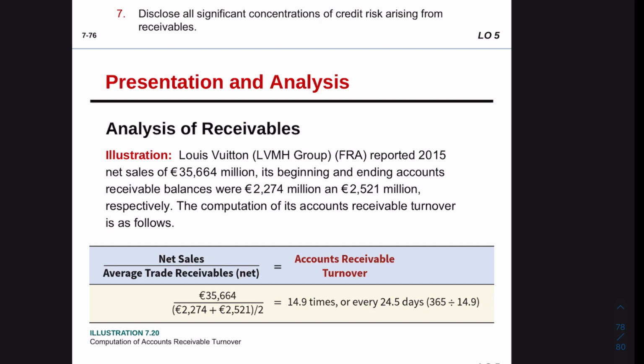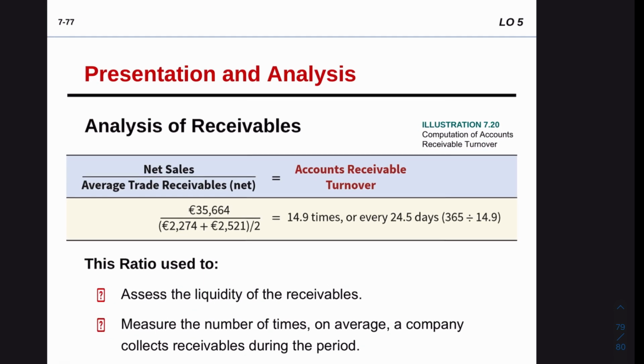Lastly, we have analyzing of the receivable. Based on what we are going to be analyzing our account receivable: are we receiving our cash in a good manner? Are we receiving our cash in a bad manner? So we use the formula called account receivable turnover, which is a really direct formula. You have the direct information, which is the net sales, and you have the trade receivable for the beginning and the ending balance. You add them up and divide by 2 to get the average, and you're going to have the percentage, or sometimes we use the times and sometimes we use the days.